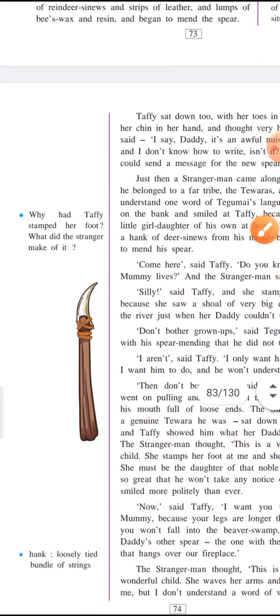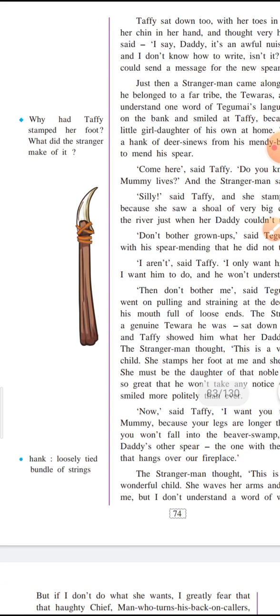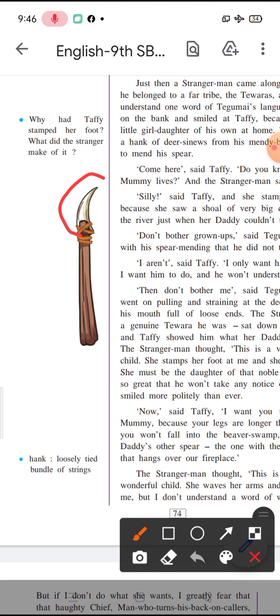See children, this is a spear, and as it is described in the story, we can see that this is the shark tooth, which is fixed with the help of some thread-like structure at one end, and it has a handle-like thing which is made out of wood.